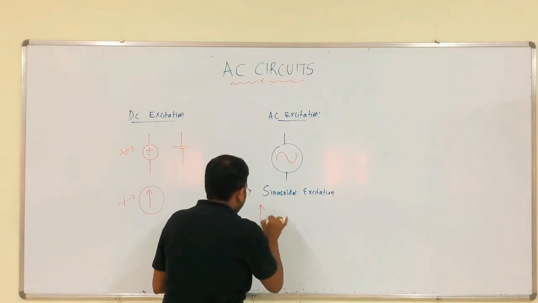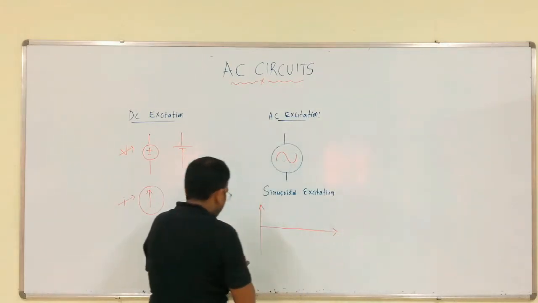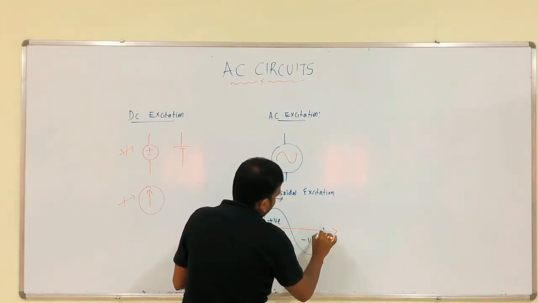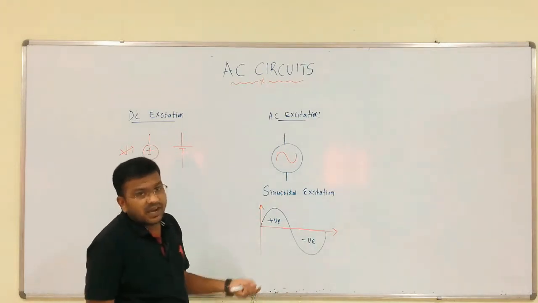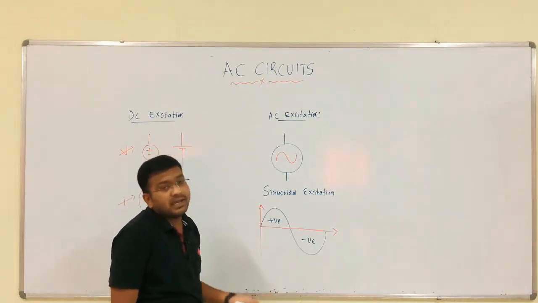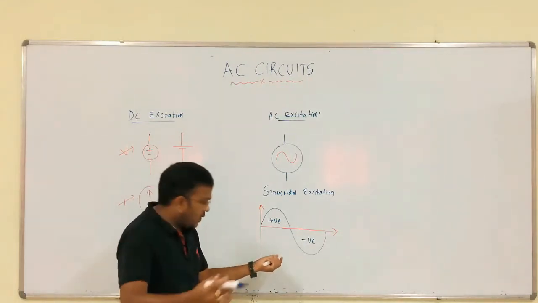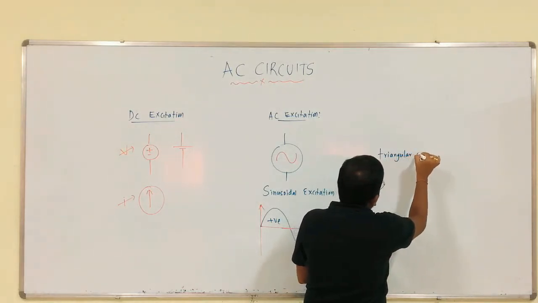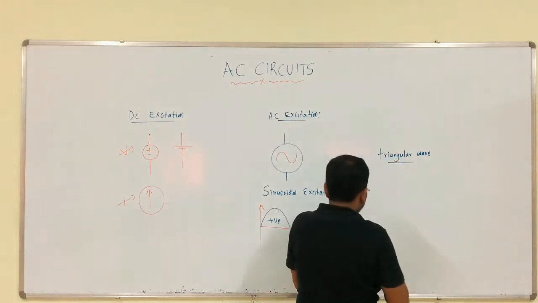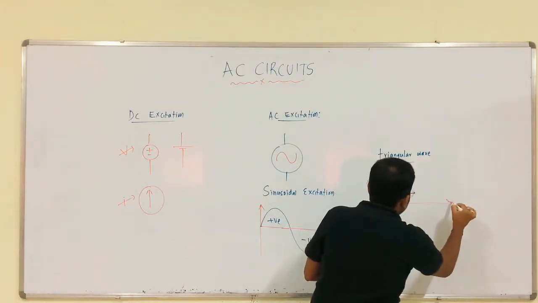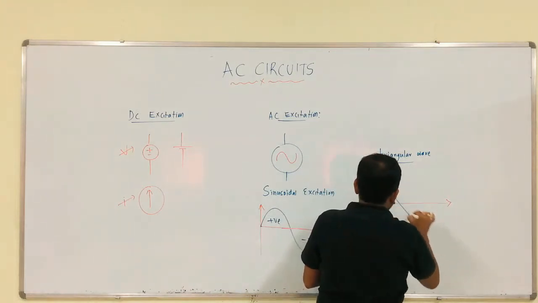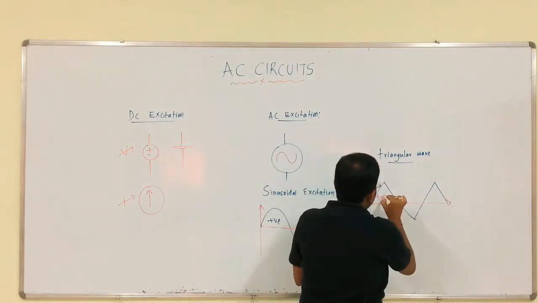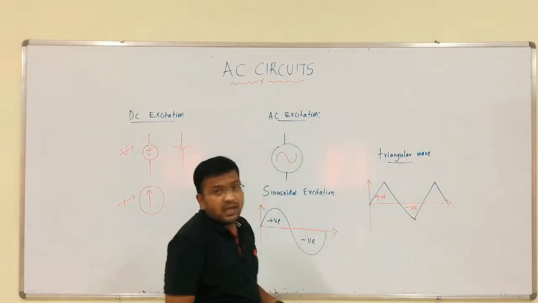For example, consider a waveform with a positive half cycle and a negative half cycle. This is a periodic function, and this is an AC quantity. Like this we have a triangular wave, which also has positive and negative half cycles, so it is also an AC quantity.